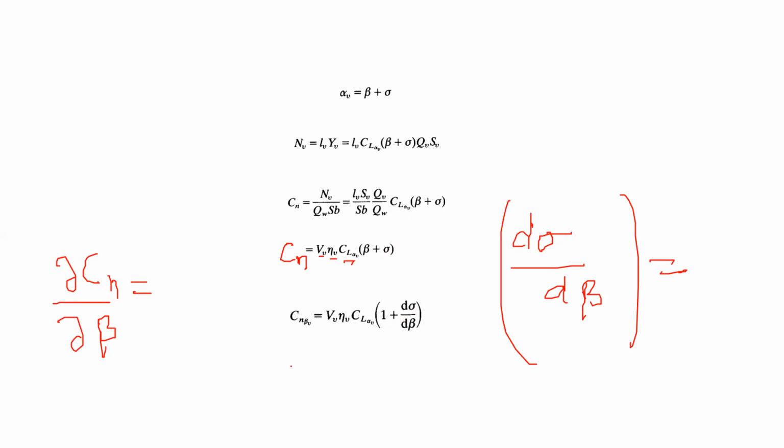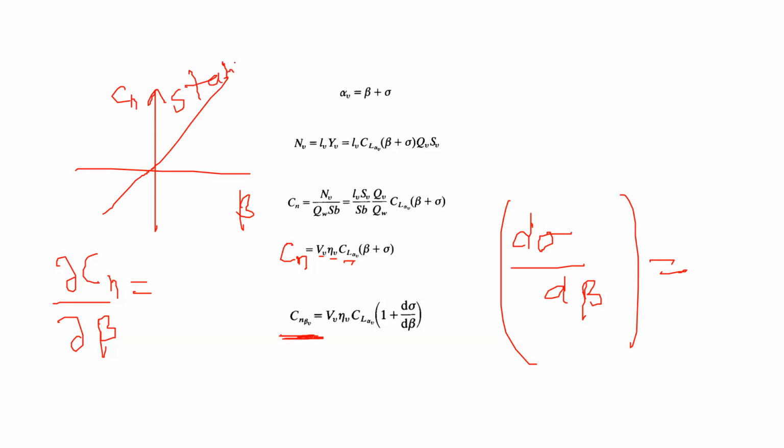Okay, so we call this moment slope. So the number that we were looking at earlier, there was a graph of Cn versus beta, and this was a stable one, right? So this slope is this number, the slope of this line theta. So tan theta is equal to this Cn beta, all right? Yeah, so now we go ahead.